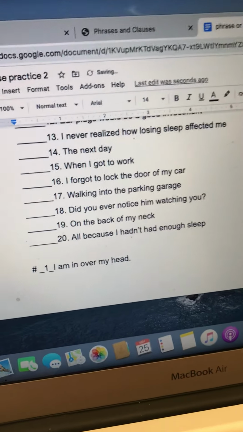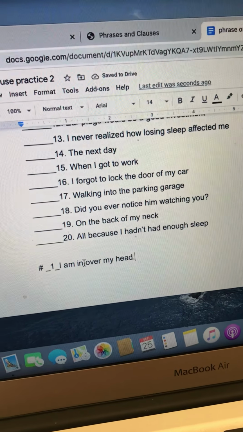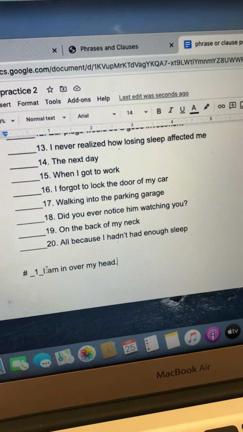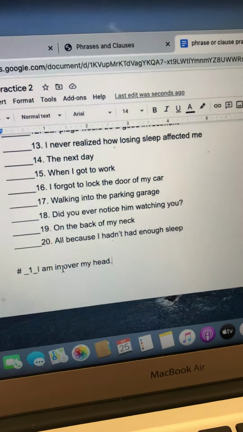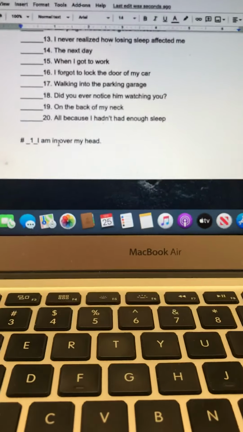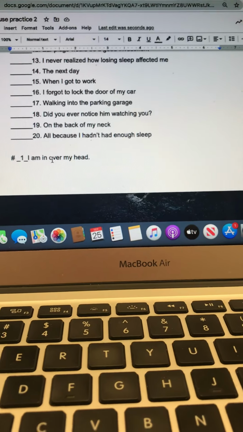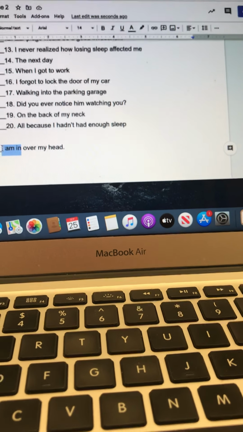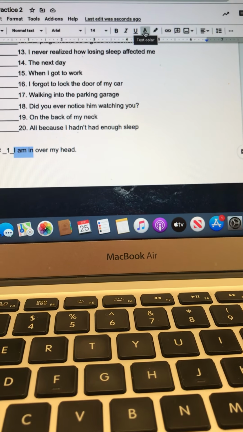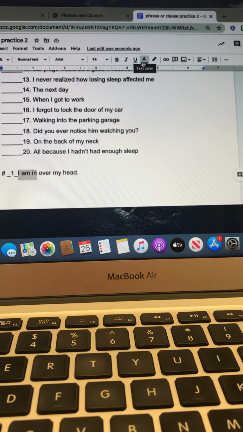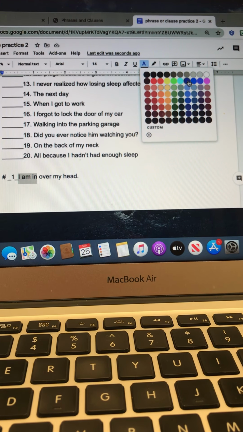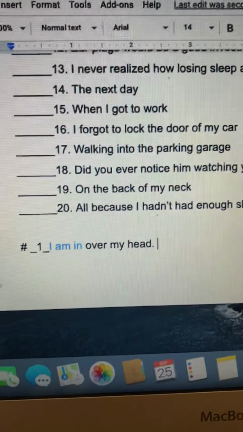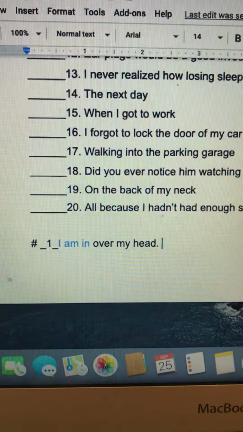All right, so now I have a correctly written sentence. I can take the part that I added, which is I am in. I'm going to highlight that and change the color. So let me move my camera so that I can do that. If I just go up here to text color, I'm going to pick blue because I like the blue. And that is how you're going to do your exercises there.